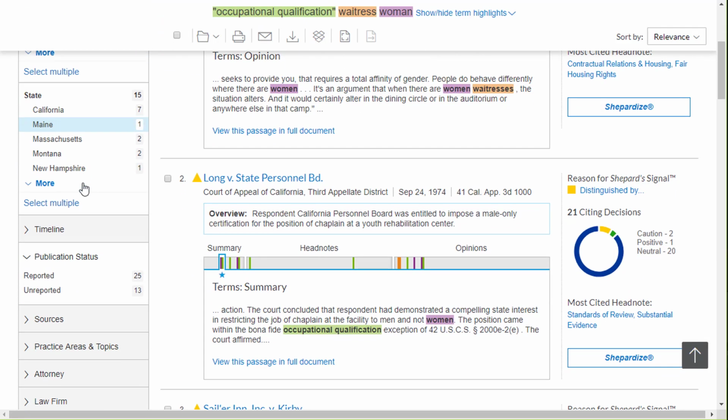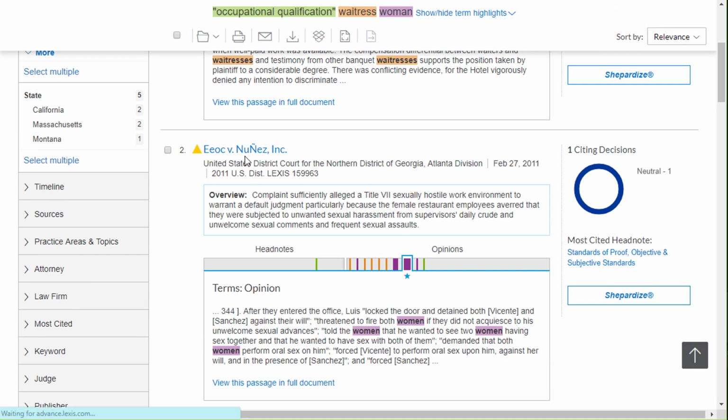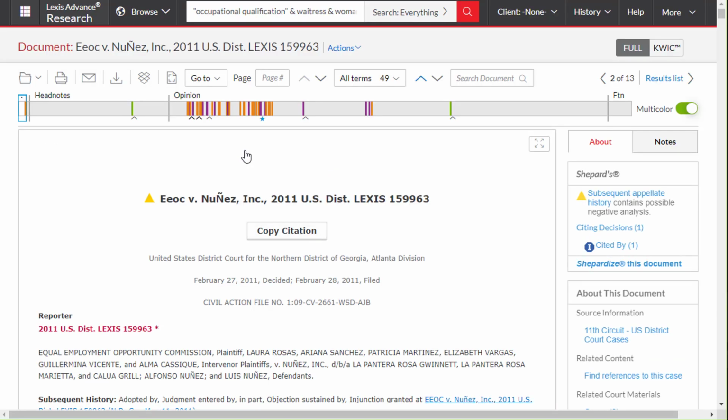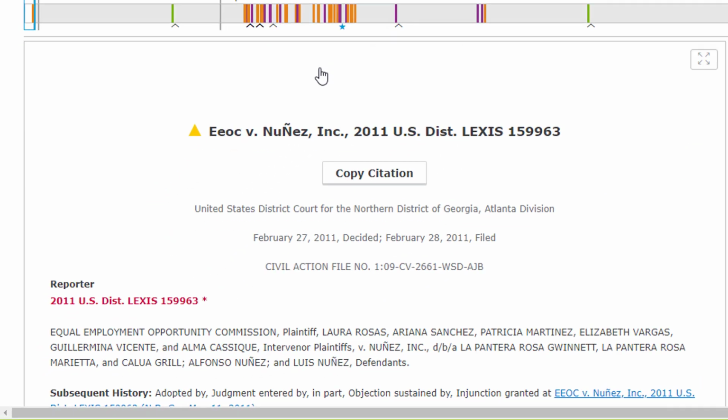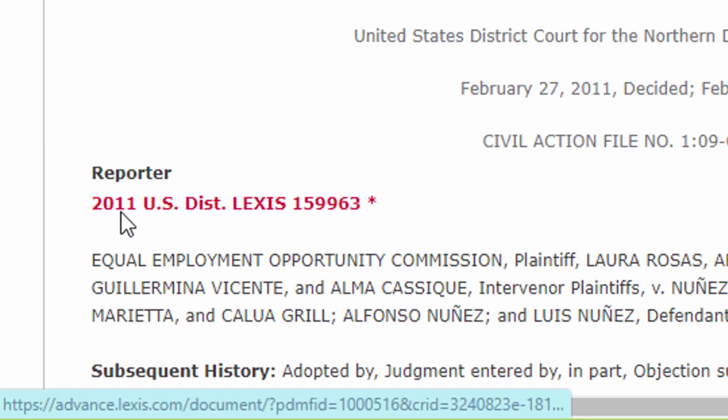So I'm going to start with publication status just to show you what one looks like. On the filter here, I just clicked on unreported, and I just randomly will choose one here. Just so you know, at the top of the caption, the top of the case, it will tell you if it's unreported or not. And you see right here how the citation looks funky.